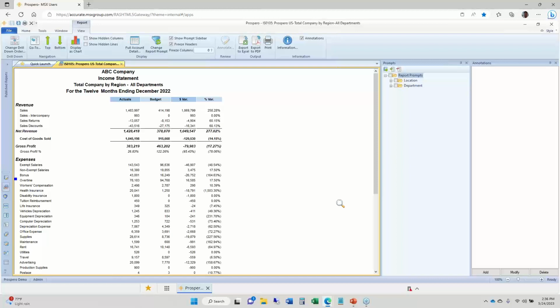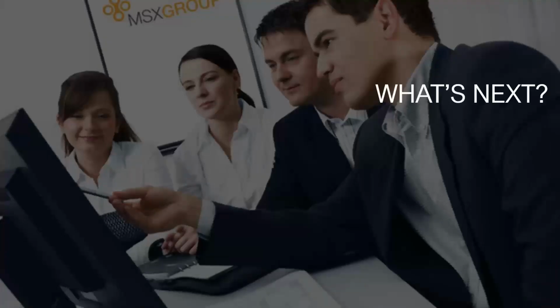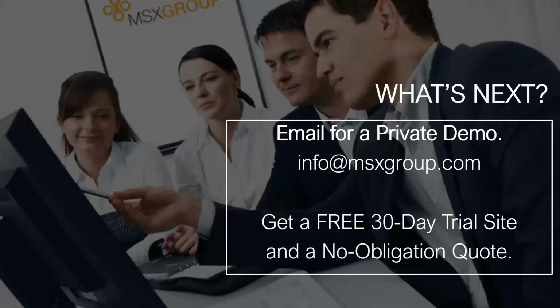Now, the next step for you, if you are curious about looking at Prospero for your organization, what do you do next? Let me jump over to just a last slide here with you. We encourage you to contact us, email us, info@msxgroup.com. Be glad to set up a private demo with you. We can also set you up with a free 30-day trial site, so you get hands-on using Prospero with our demo data, or even with your own company data, your chart of accounts, your account balances and such. And we can send you a no obligation quote as well to get you an idea about how much the cost would be to set Prospero up for your organization.